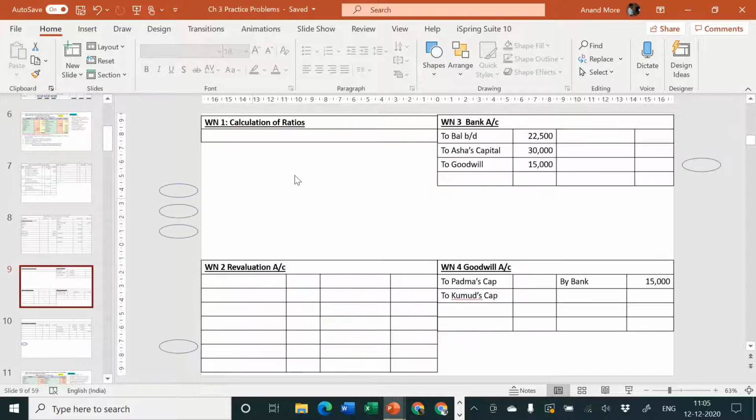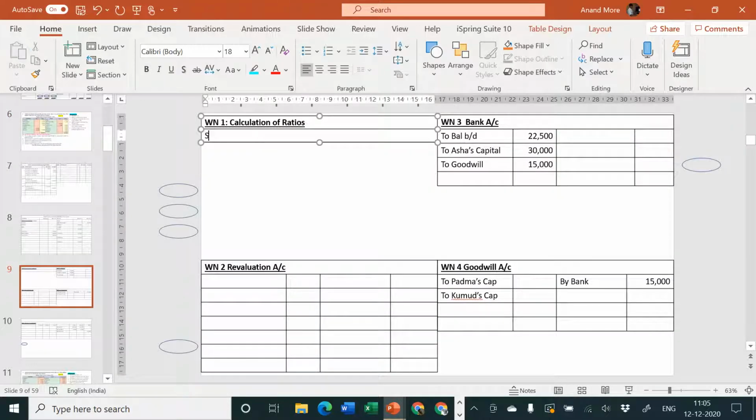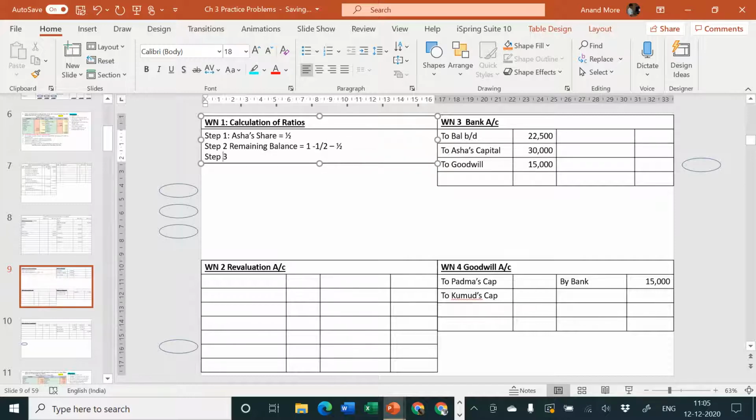So let me write it down here. Working note number 1, step 1. In examination you may skip this working because old ratio and sacrifice ratio is the same. Step 1, Asha's share is equal to 1/5, sorry, half. Next, step 2, remaining balance is equal to 1 minus half is equal to half. Step 3 is equal to, what is the step 3?